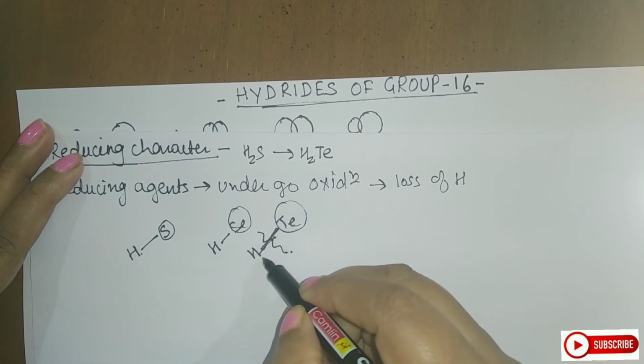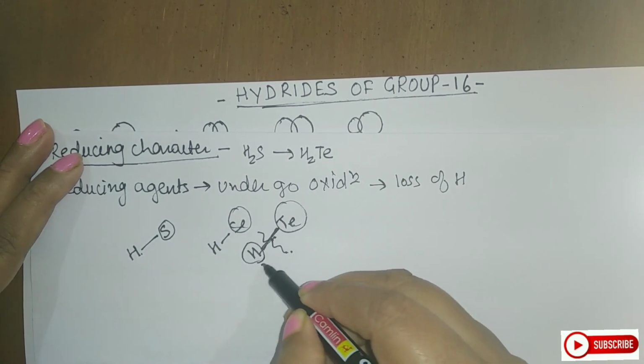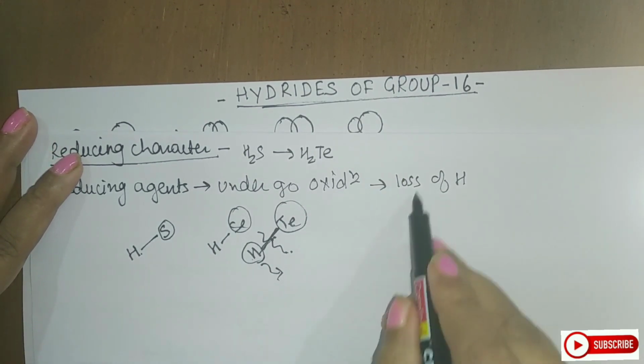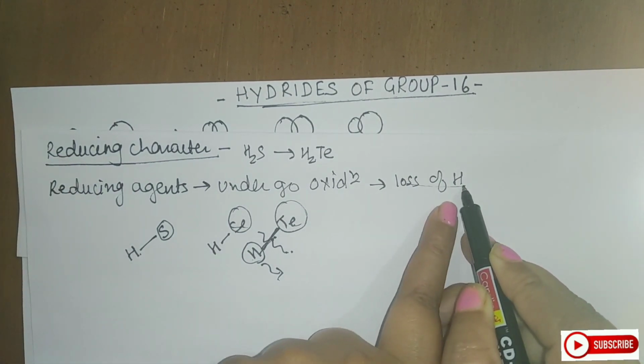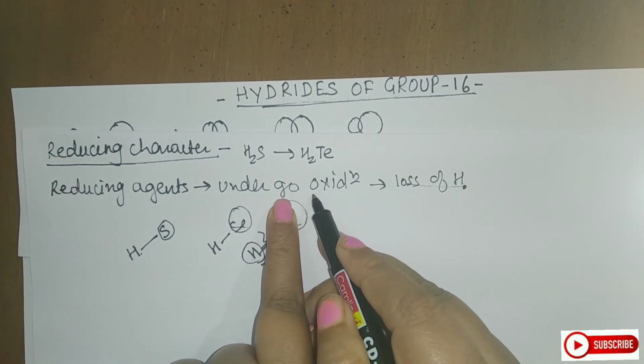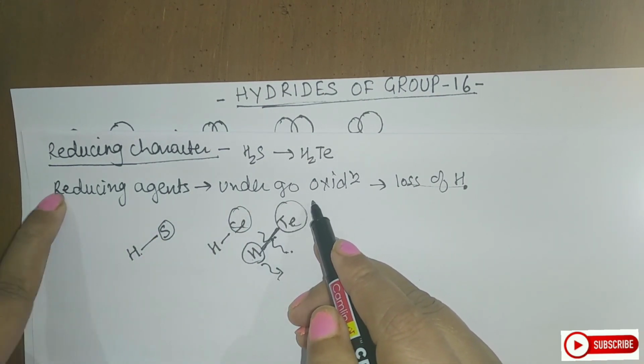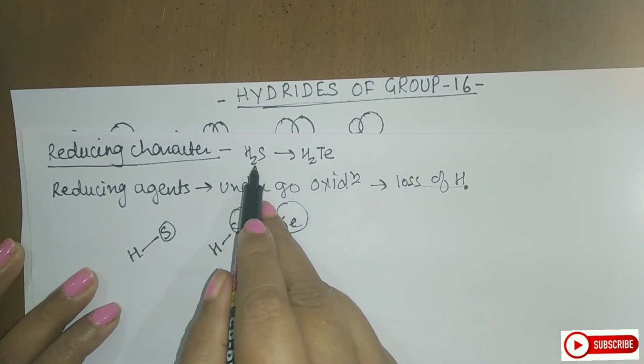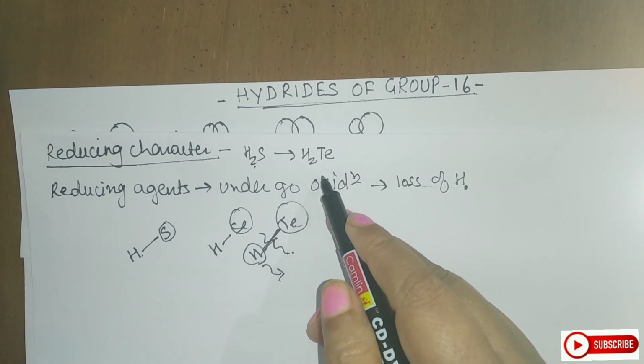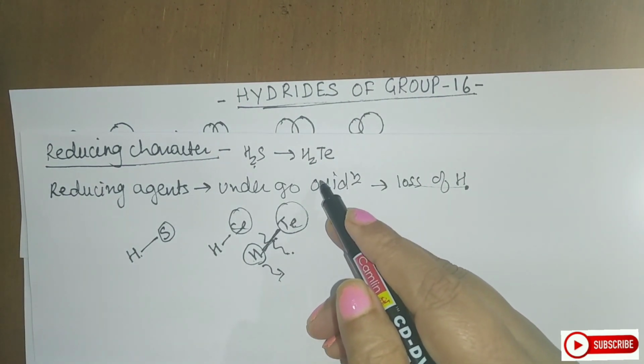So this tellurium hydride can release this H easily. Once it loses the hydrogen here, it undergoes oxidation. As it undergoes oxidation, it is a good reducing agent. So as you are moving from H2S to H2Te, the reducing property goes on increasing.